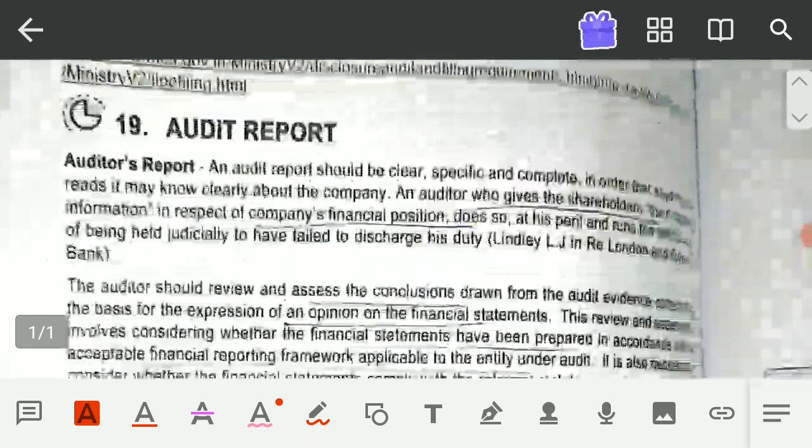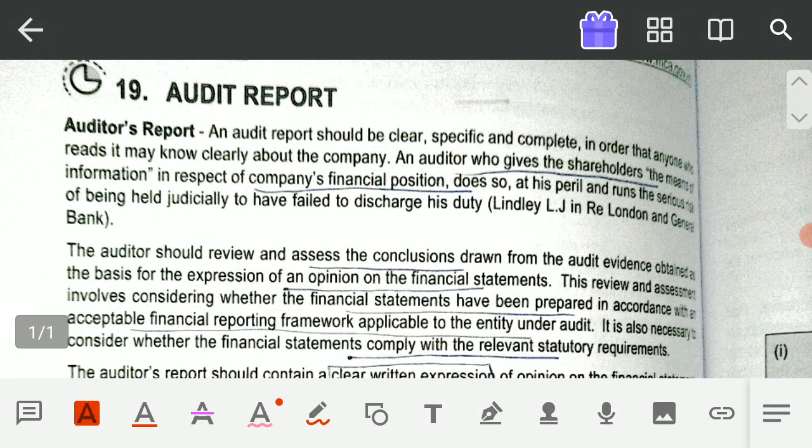For a brief introduction of the audit report, a CA is supposed to give an audit report. Nowadays tax audit season is going, so you must be aware that tax audit reports are prepared.